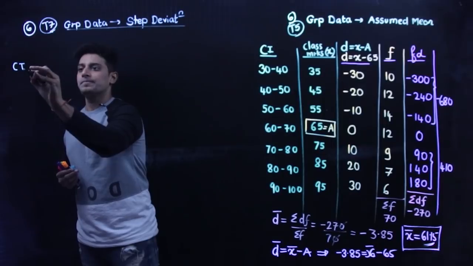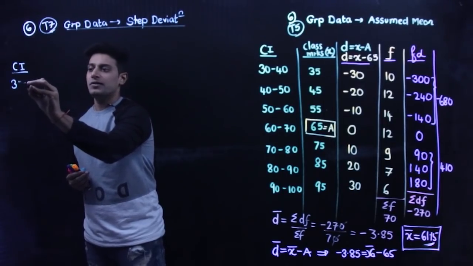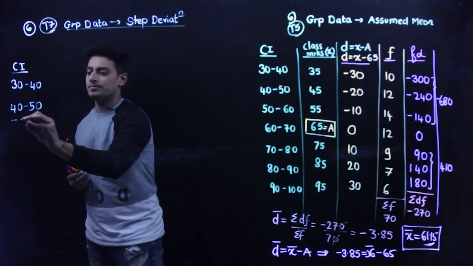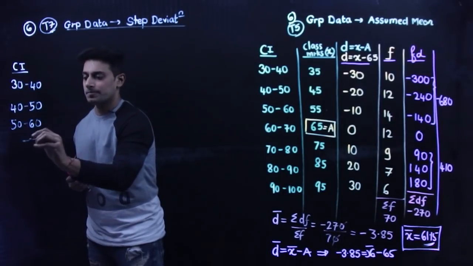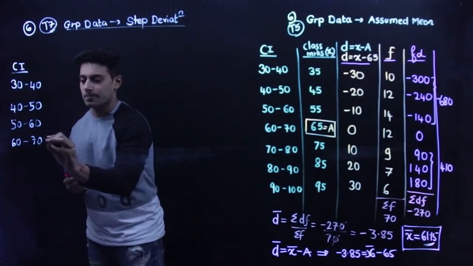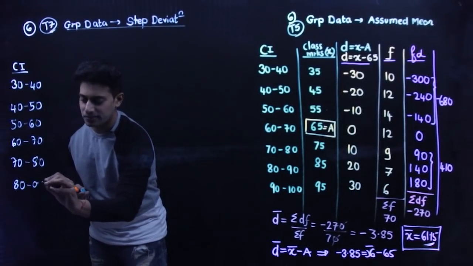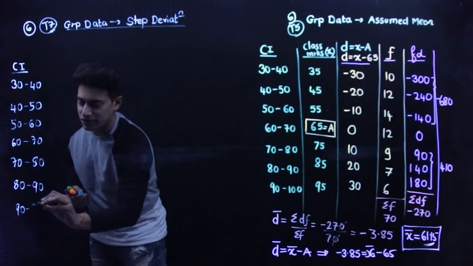CI, class interval. I'm going a bit fast now, at least with the things which we know. 80 to 90, 90 to 100.